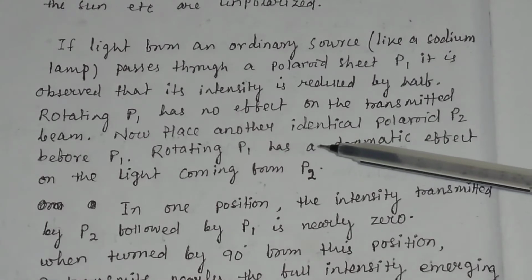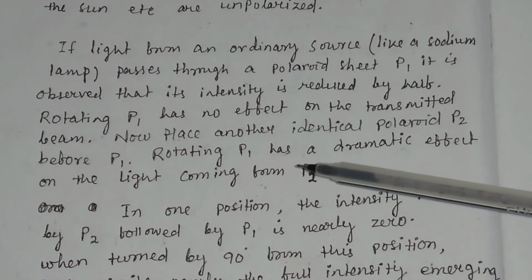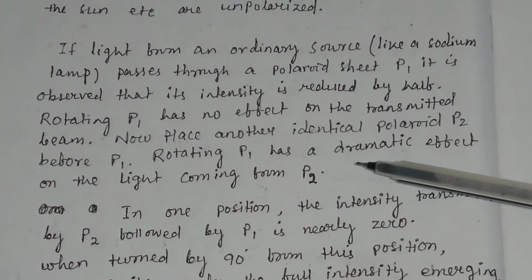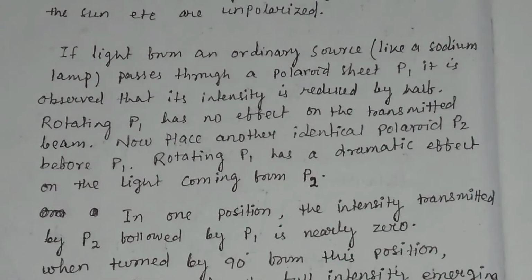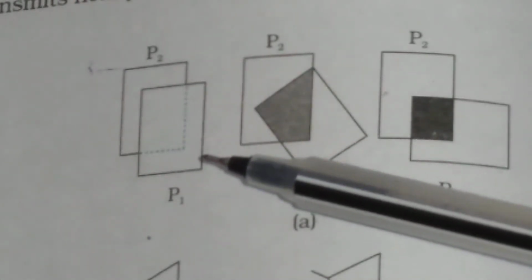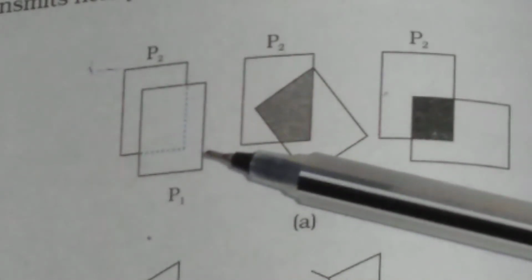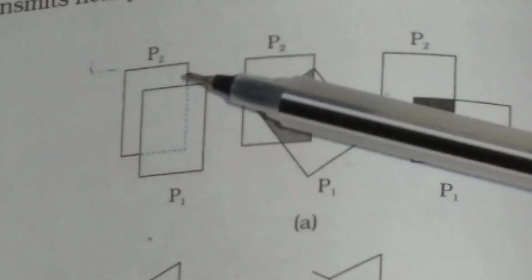Now place another identical Polaroid P2 before P1. Rotating P1 has a dramatic effect on the light coming from P2. As shown in the picture, suppose P1 is the Polaroid and P2 is another identical Polaroid.